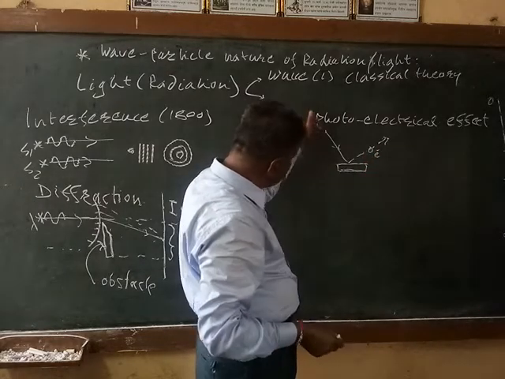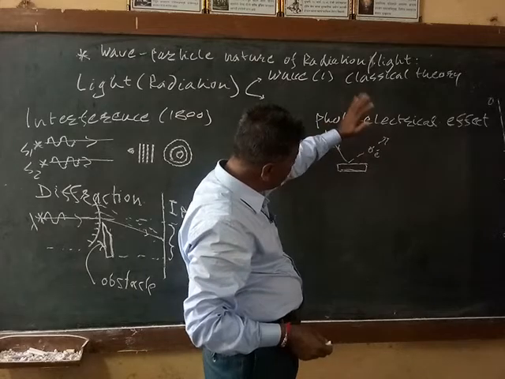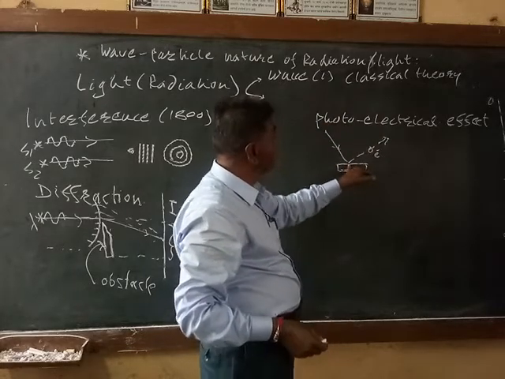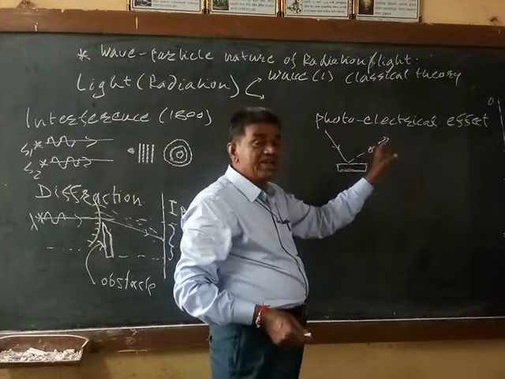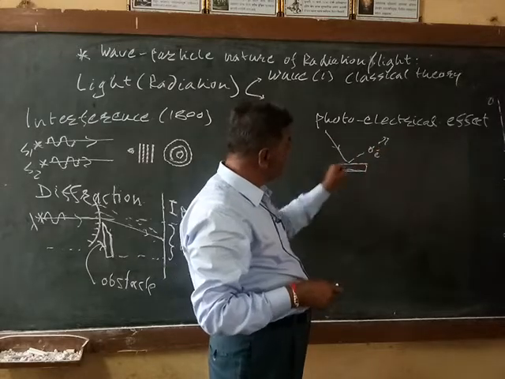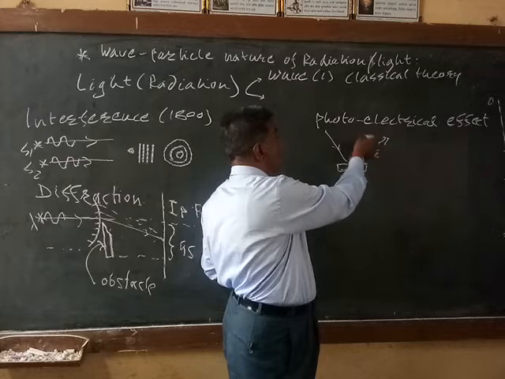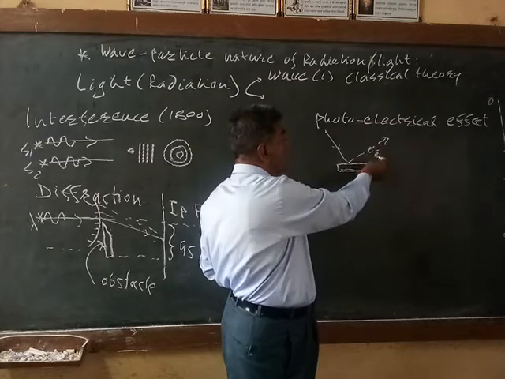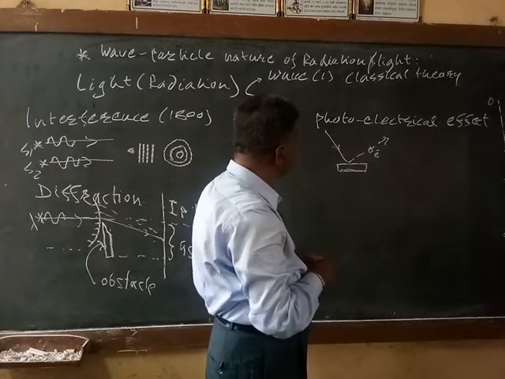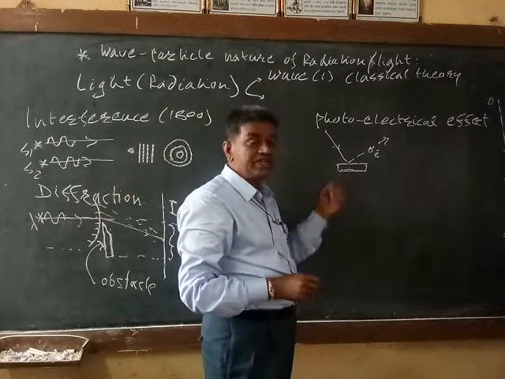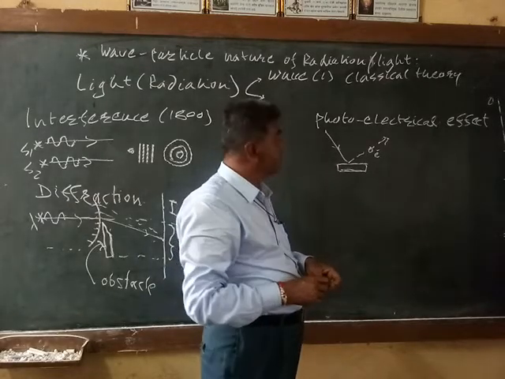When the intensity of the incident light increases, the number of electrons emitted from the surface of the metal also increases. So electrons are ejected in this process, and this electron is known as the photoelectron. This is the photoelectric effect. This effect is observed experimentally.